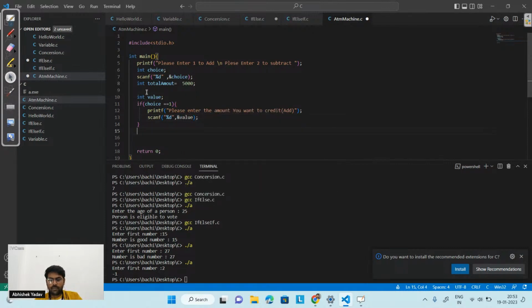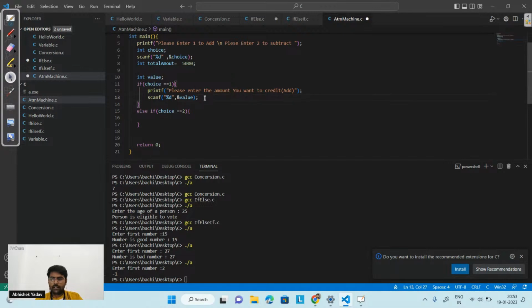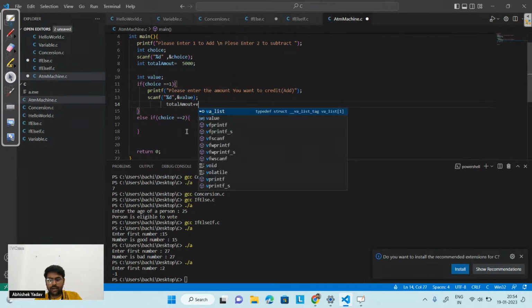After that I can use else if here, that is my choice is equal to 2. Before writing code in the choice 2, what I have to do is add the amount to the total amount, so total amount plus value.